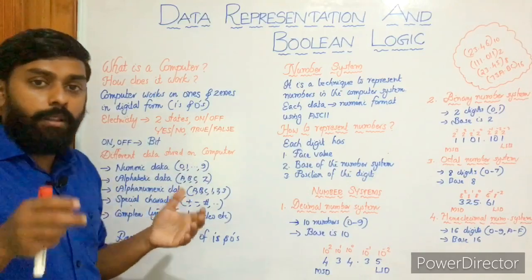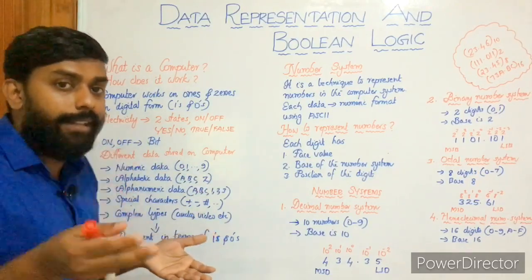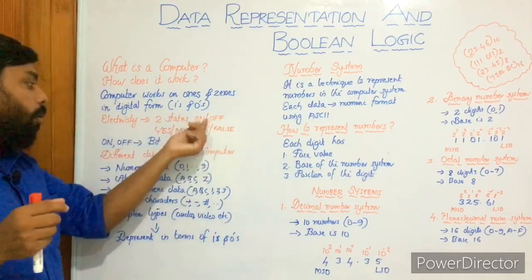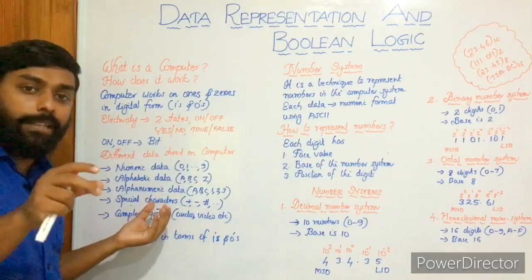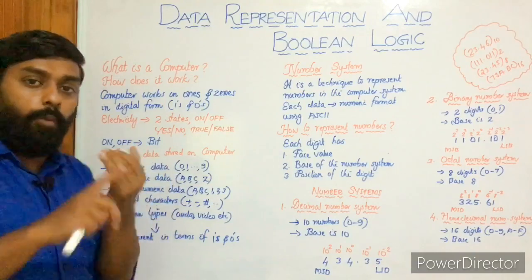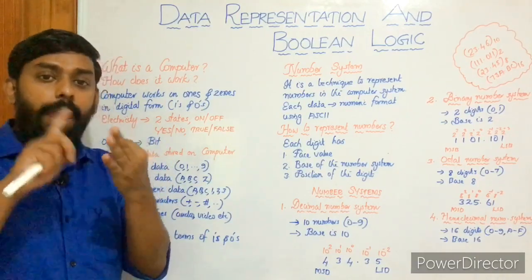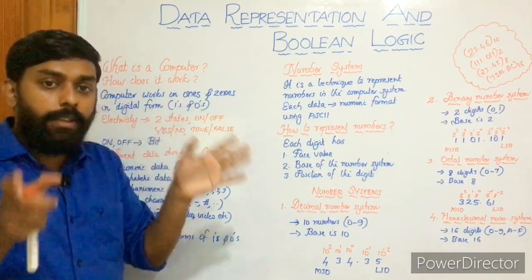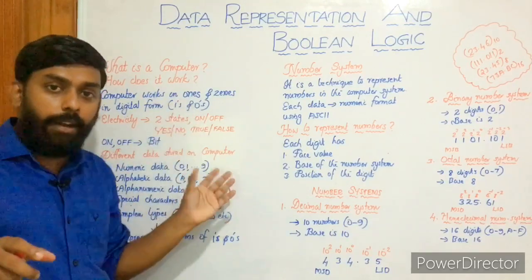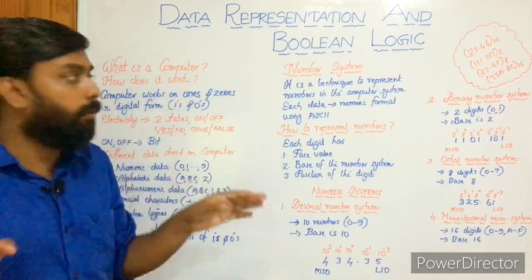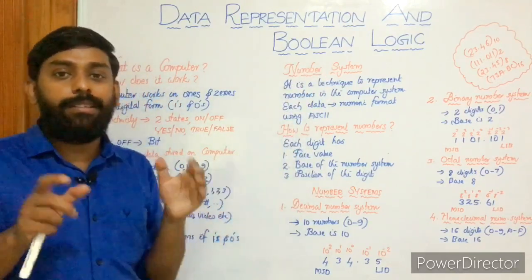You know what digital is? Working with digits. Then electricity, two states: on or off, yes, no, true, false, bit. Then these are some of the basic data as well as complex data. Numeric, alphabetic, alphanumeric and special characters are the basic or fundamental data, and the complex data is derived from the basic data, like audio, video, animations. Then number system: a system consists of numbers.